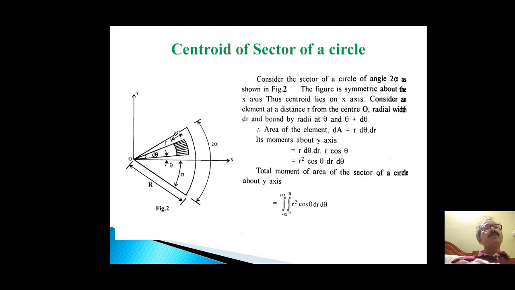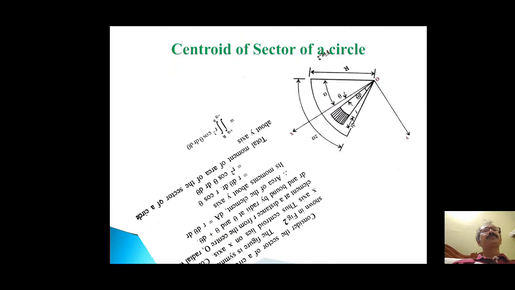Now, as in the previous problem, we calculate the total moment of area of this sector about the y-axis. It is the integration from minus alpha to plus alpha and 0 to r, because these two are the variables, of r square cos theta dr d theta. After double integration, we get the value r cube by 3 into 2 sine alpha.